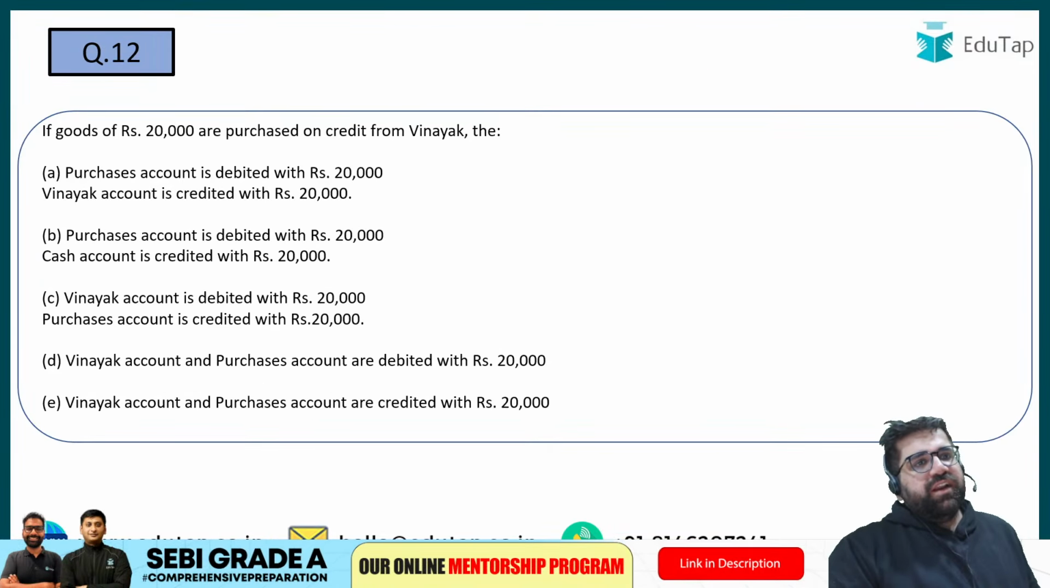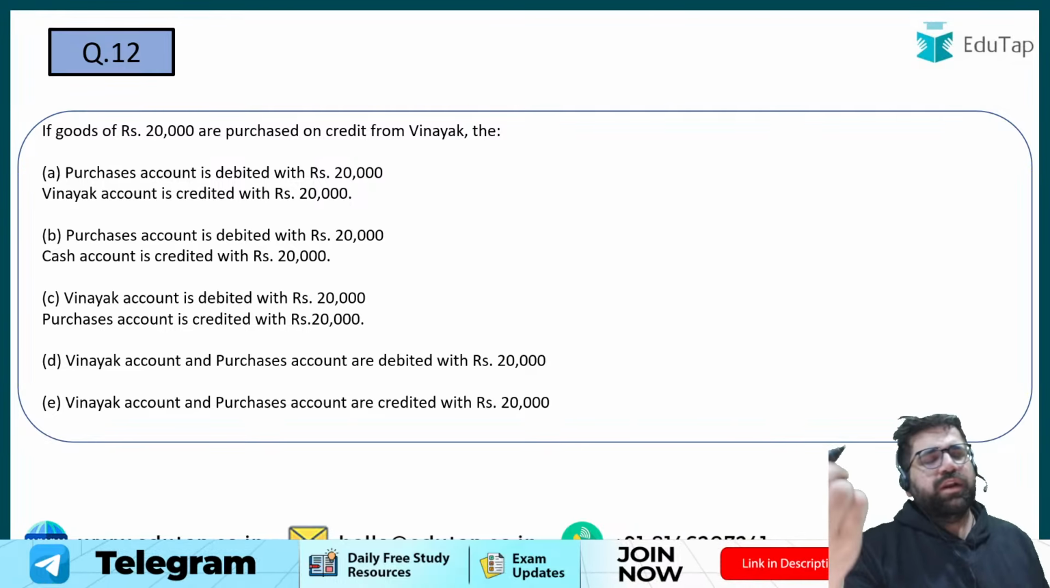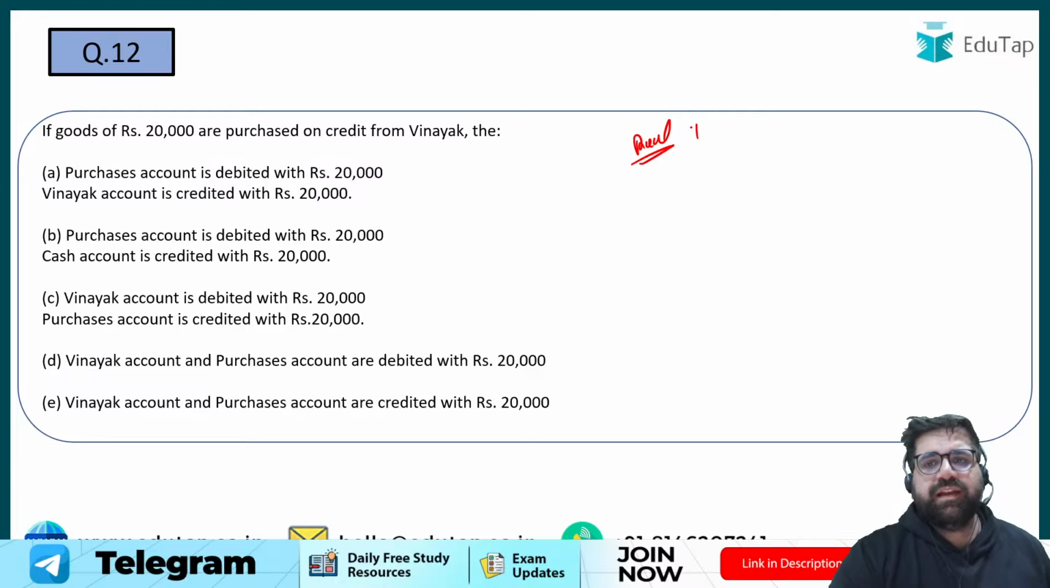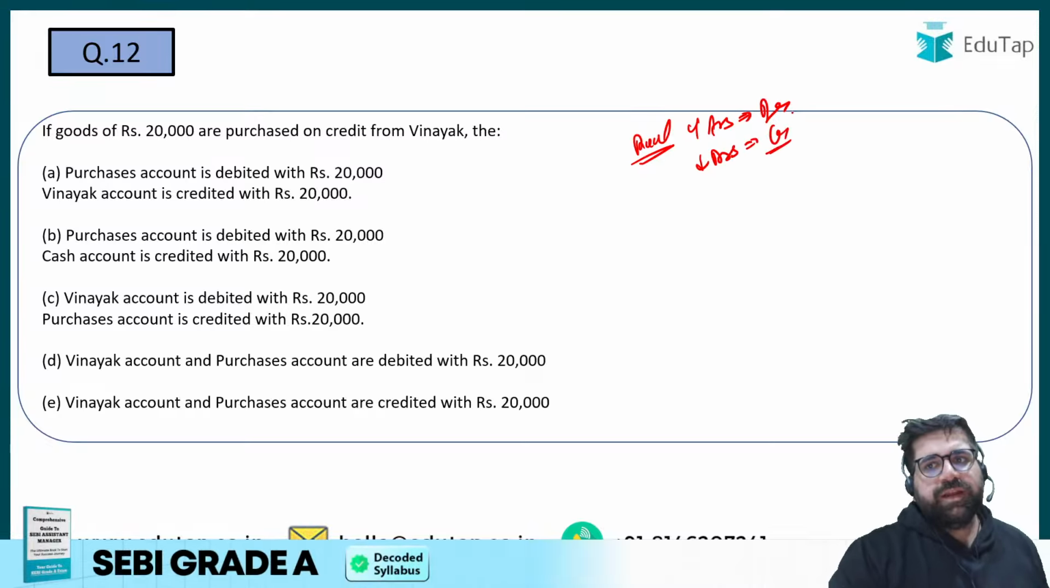Let's move to journal entries now. Question number 12. Now for journal entries, you need to remember the rules. I hope you recall it. Now you can recall it via multiple ways, but I recall it like this. Real account, increase in asset is debited. Decrease in asset is credited. Right? Recall with me. Come on.